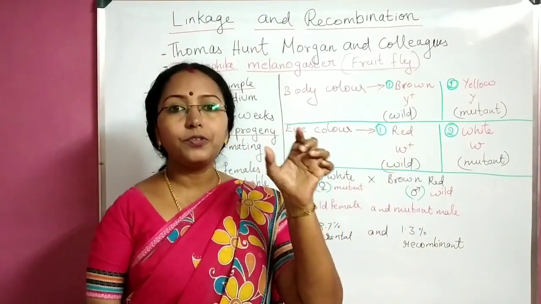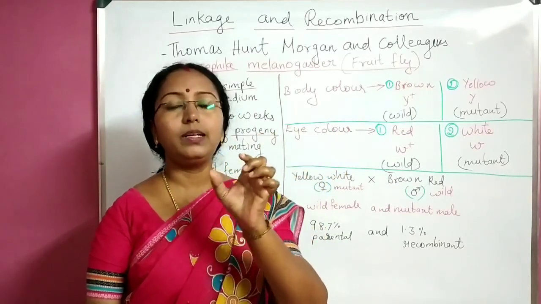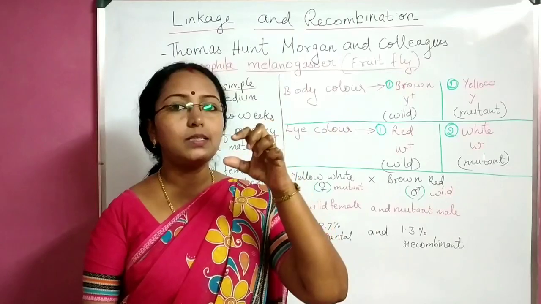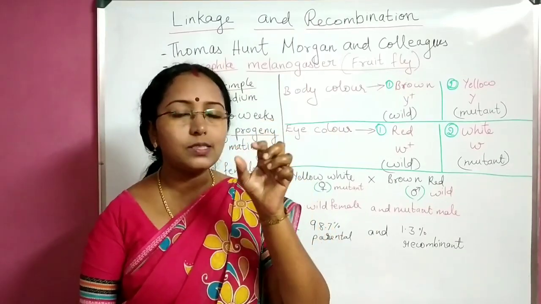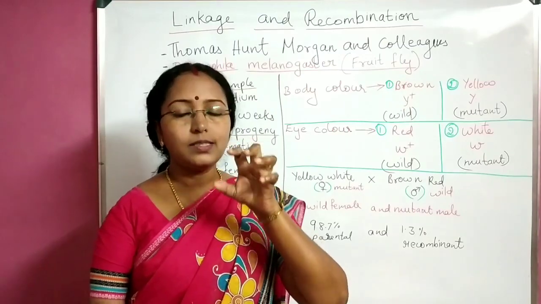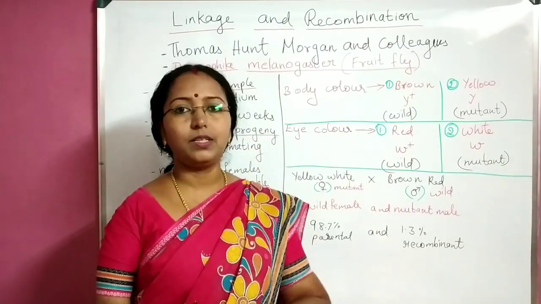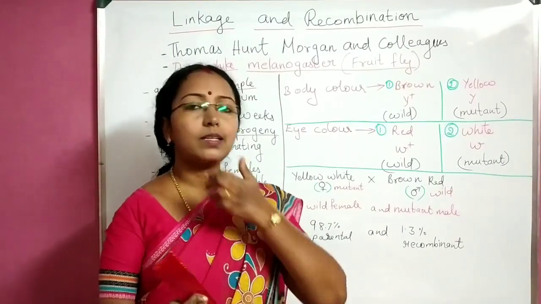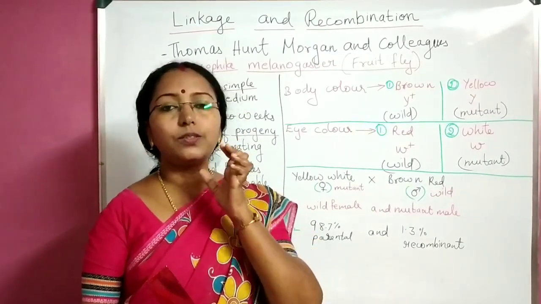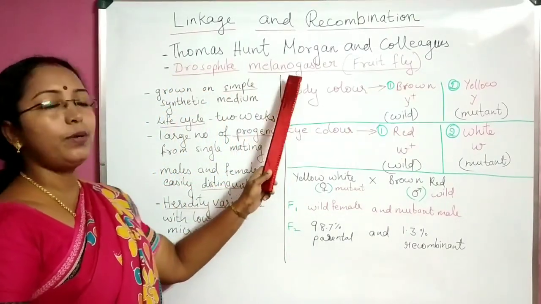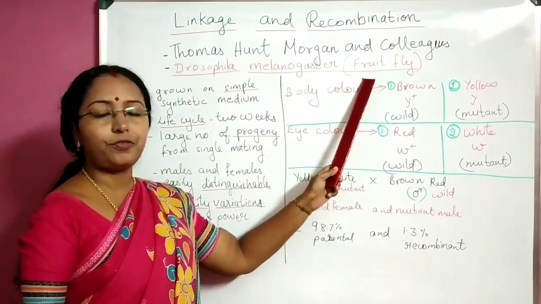But if you forget to underline it separately, or start the genus name with a small letter or the species name with a capital letter, such small things you have to keep in mind, because that is the rule for writing a scientific name. Since you are in +2 or higher classes, we should know that rule.